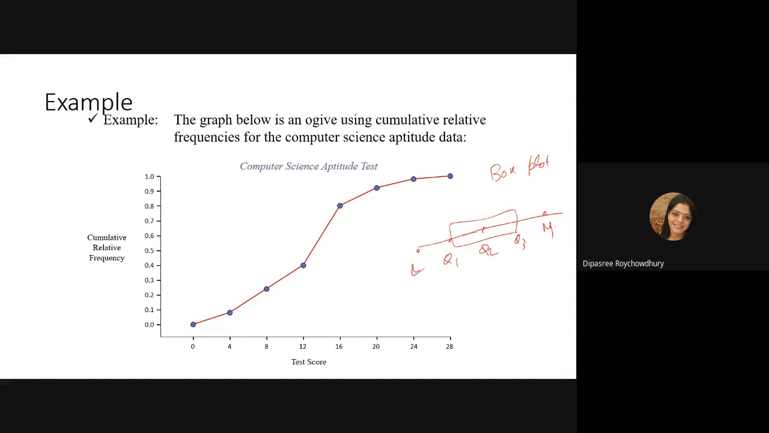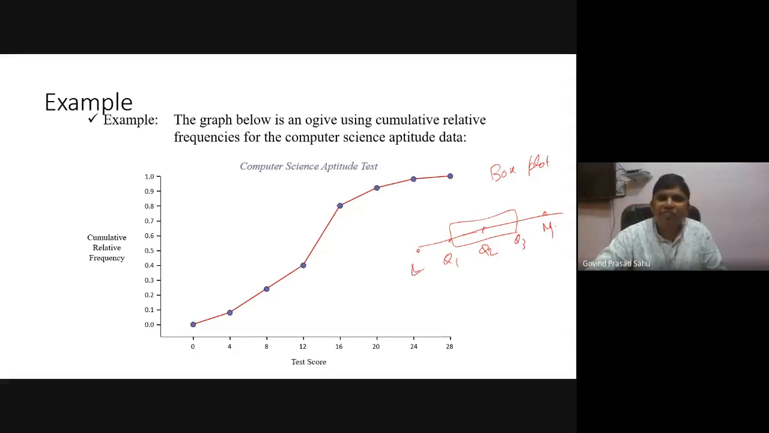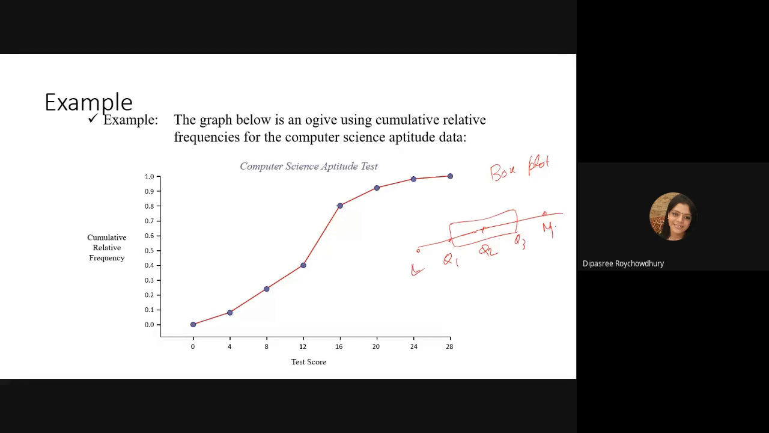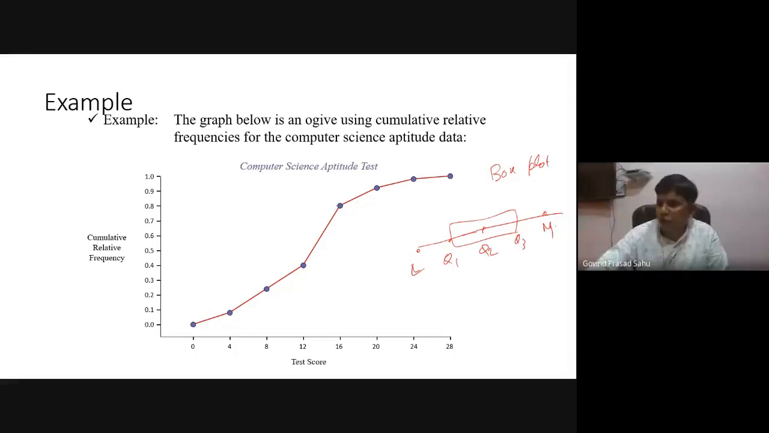Sir, may I ask one question, sir? Yeah, please. Sir, please explain the cumulative frequency once more. Oh, sure. So what is cumulative frequency? Say, for example, I just have to go to the presentation.